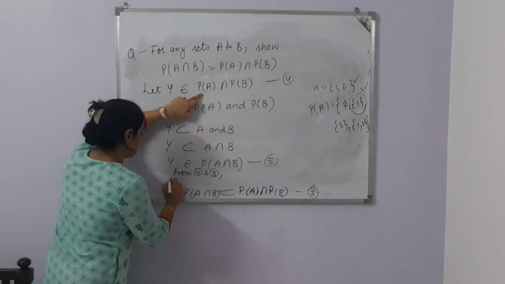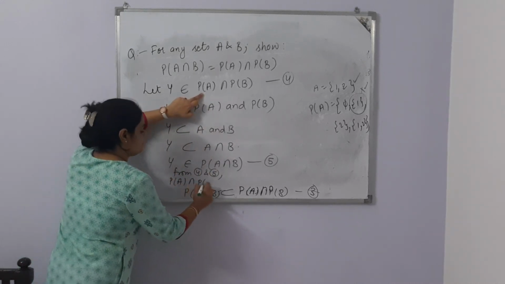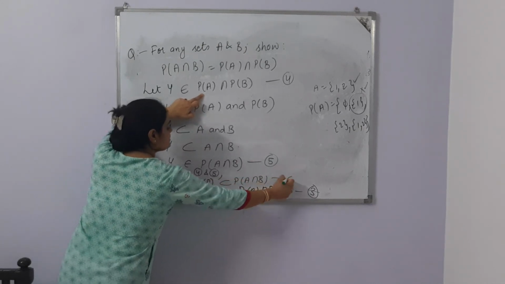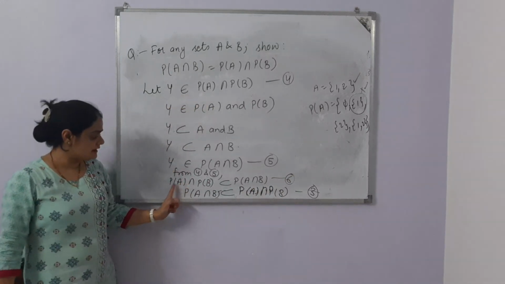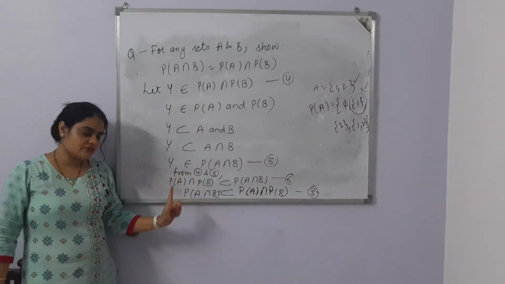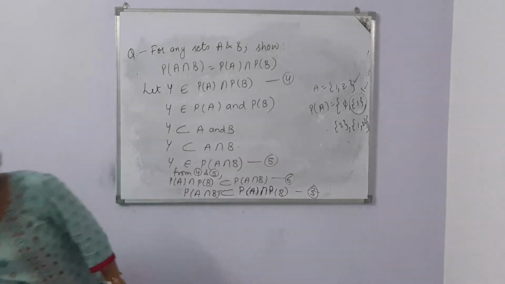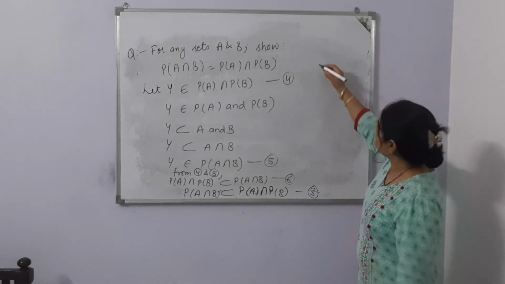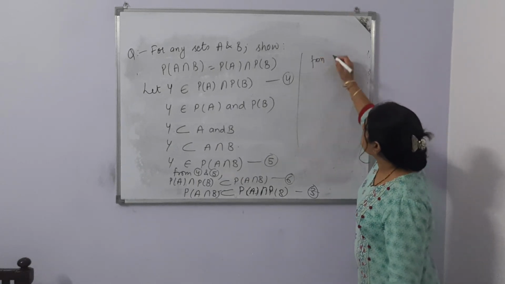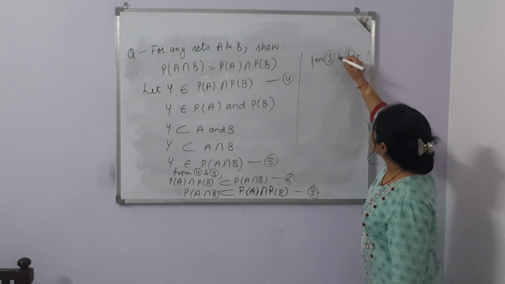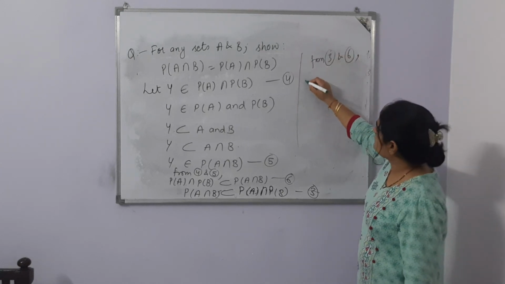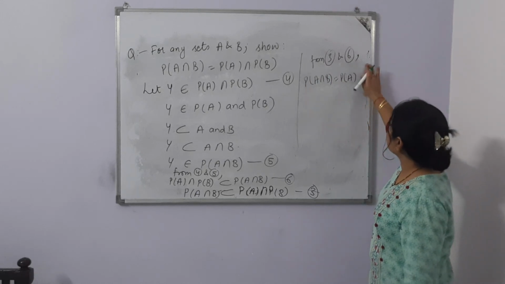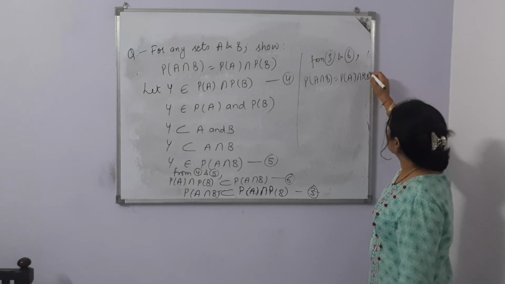That means this set is the subset of this set. Now this is your 6th result. So from the 3rd and 6th result, both are subsets of each other, then we can say that both are equal sets. So from 3rd and 6th, we can say that power set of A intersection B is equal to power set of A intersection power set of B.